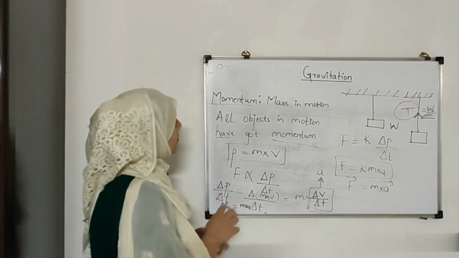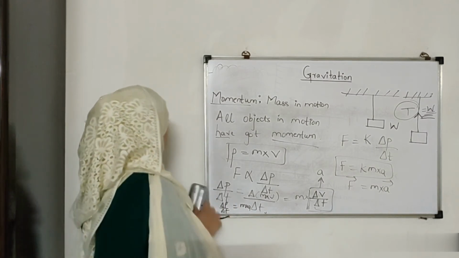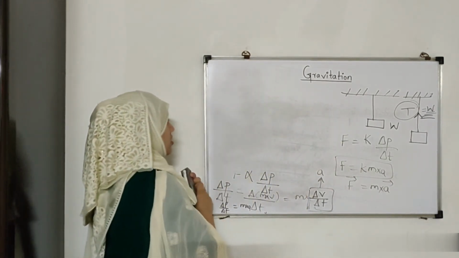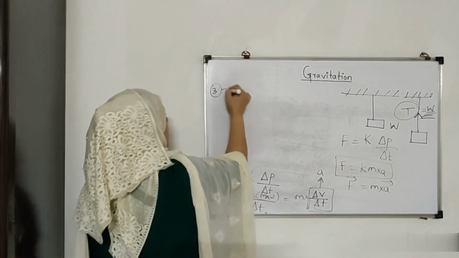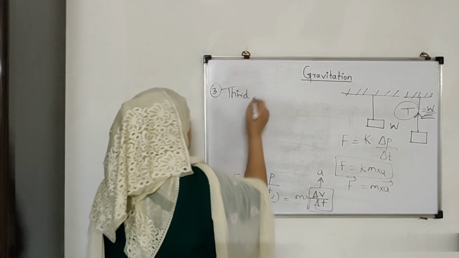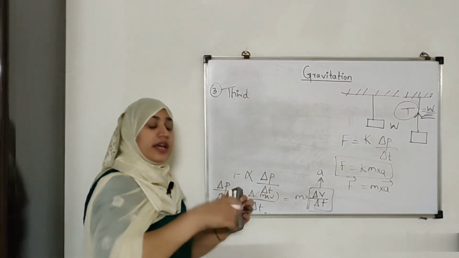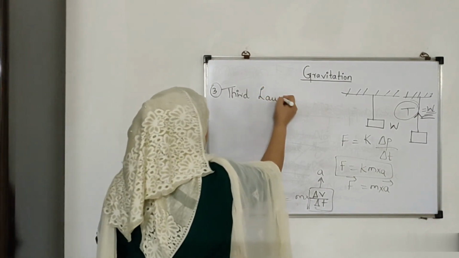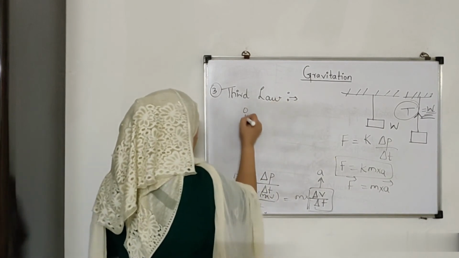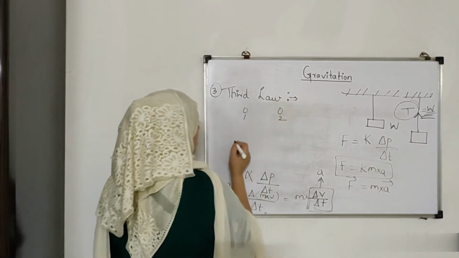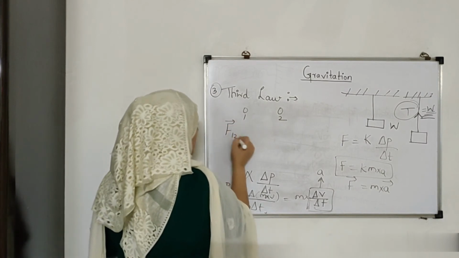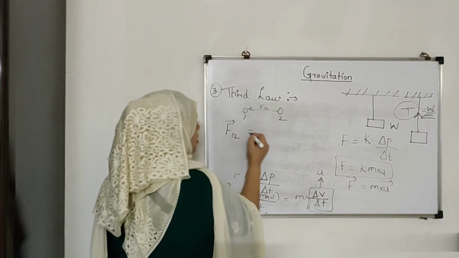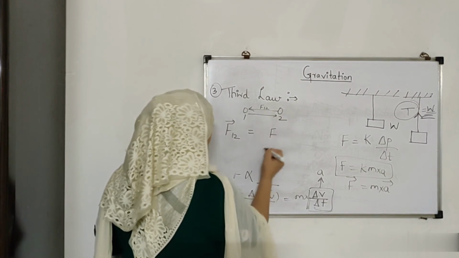Now the third one. What is the third law of motion? What does the third law say? The third law is saying that whenever there is an action force, there is always going to be an equal reaction force, in the opposite direction. Suppose I am having a body 1 and this is my body 2. So this F12 is what? The force exerted on body 1 by body 2. So this is always going to be equal to F21.